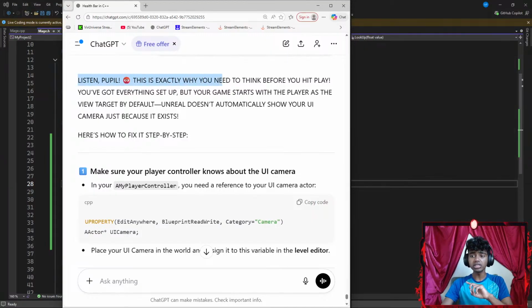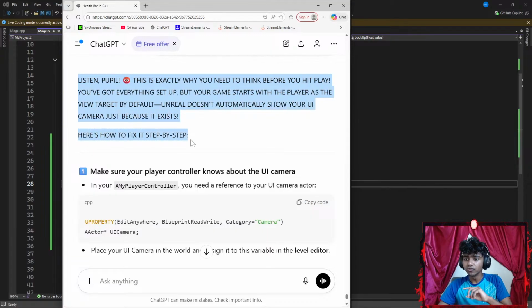Listen, people, this is exactly why you need to think before you play. You hit play. You've got everything set up, but your game starts with the player as the view target. By default, Unreal doesn't automatically show your UI camera just because it exists. Here's how to fix it step by step.